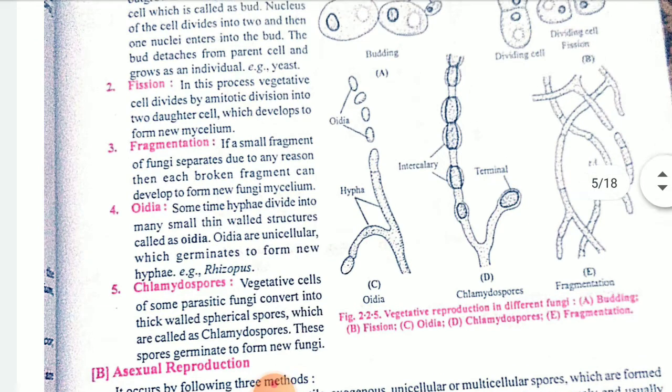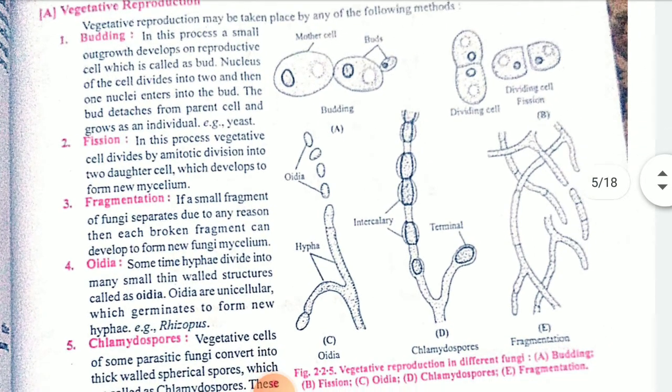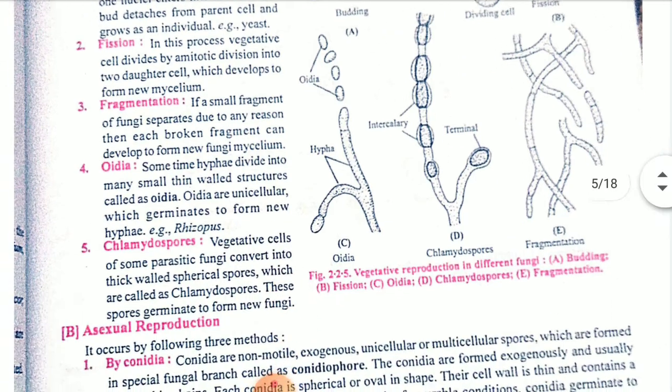Two antennas will be there and they will show movement. In the diagram you can see budding, figure A. For binary fission, figure B. For oidia, see how drops are going to form. And for chlamydospores, you can see the terminal and intercalary, how the bursting will take place. And fragmentation, how the splitting has been done.